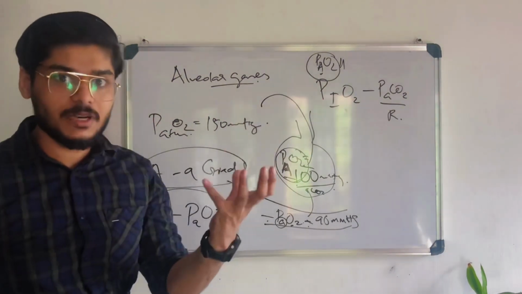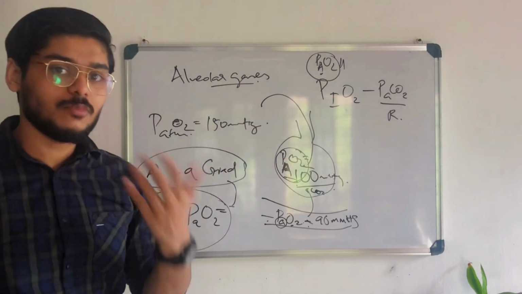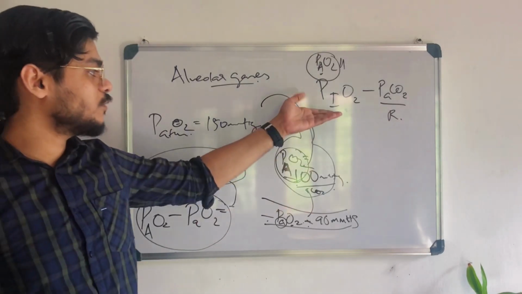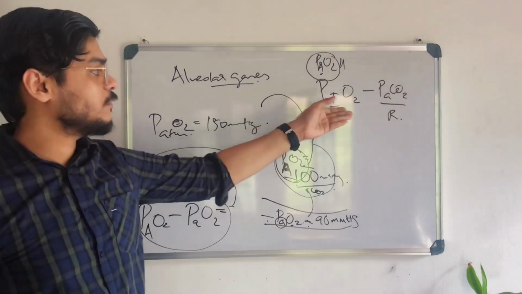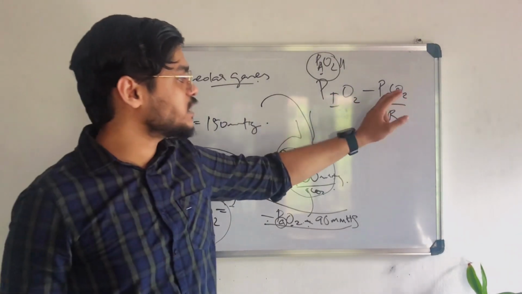That is the atmospheric partial pressure of oxygen. We inspire the atmospheric air, right? So in the atmosphere, what is the partial pressure of oxygen? 150 mmHg. So 150 mmHg minus PaCO2 by R.